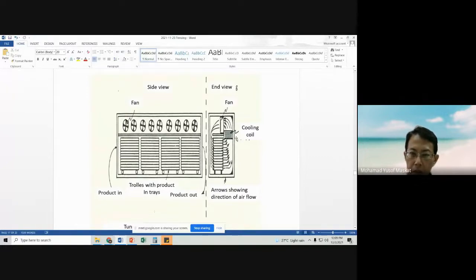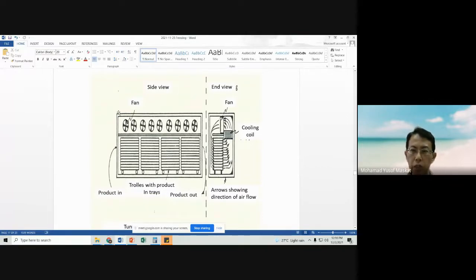This is the cooling coil. This fan will force air through the trolleys, and then through the cooling coil, where that air will experience a reduction in temperature, and then be swept onto the trays and absorb the heat from the products on the trays.